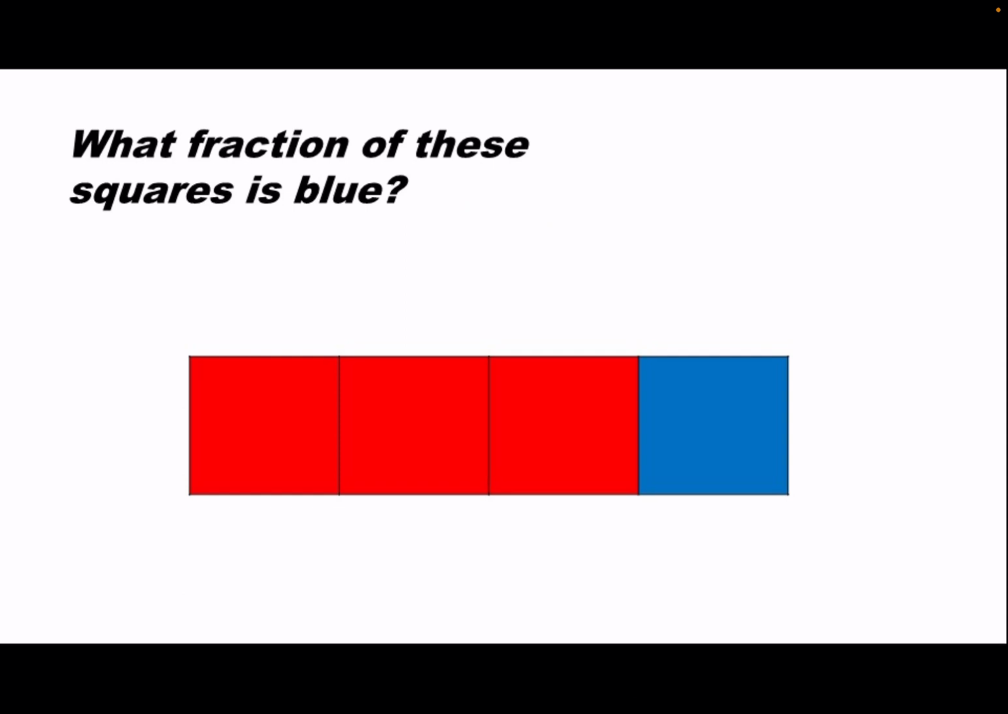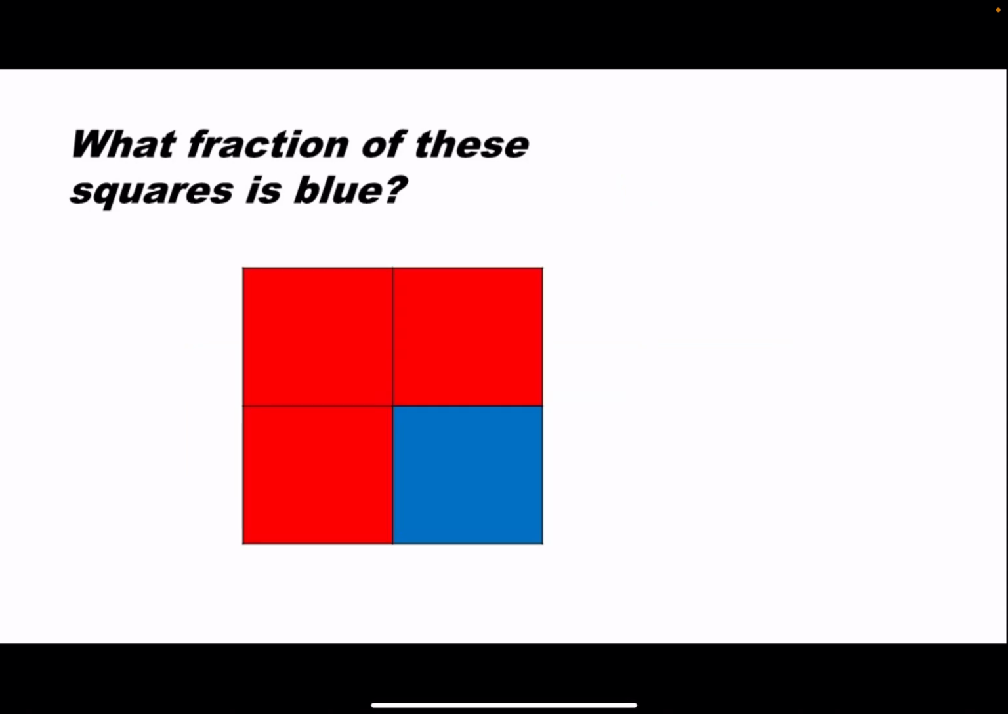What fraction of these squares is blue? Answer: 1/4. Notice that the whole is partitioned into 4 equal parts, and one of the parts is shaded blue. What fraction of these squares is blue? Answer: 1/4. Notice that the figure is partitioned into 4 equal parts, and one of the parts is shaded blue.